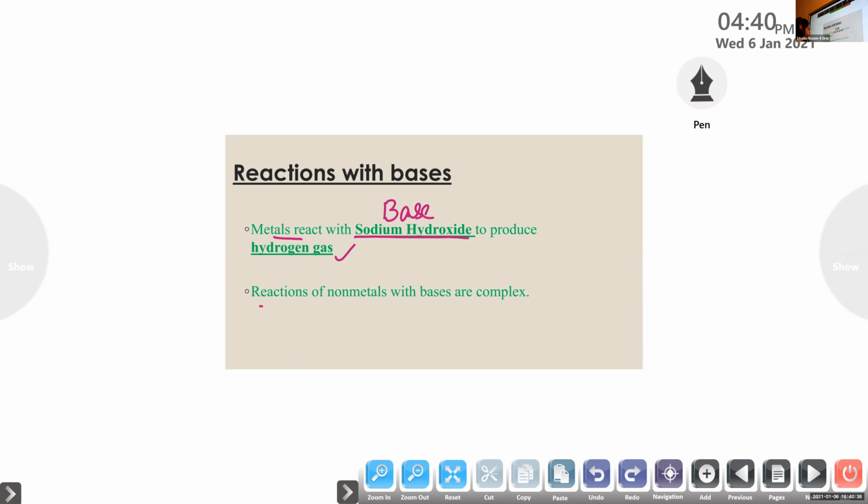And the reactions of non-metals with bases are complex. It is a very complex reaction. So metals react with sodium hydroxide to produce hydrogen gas, and the reactions of non-metals with bases are complex. Ma'am, what is the meaning of complex here?